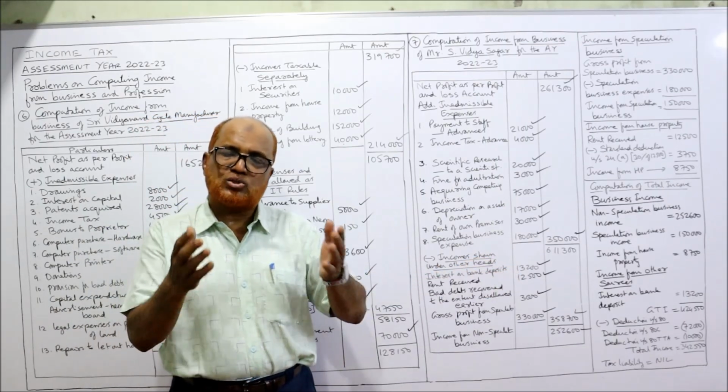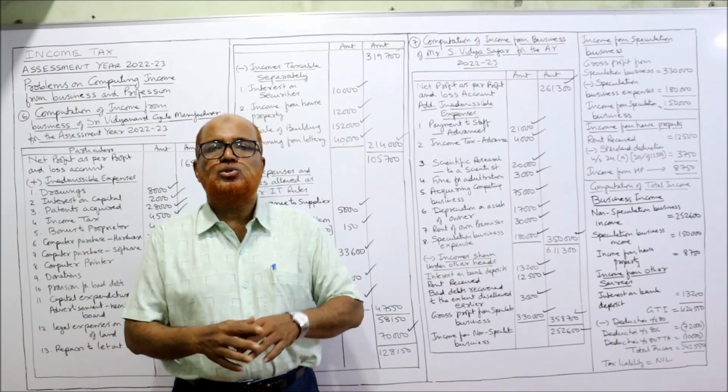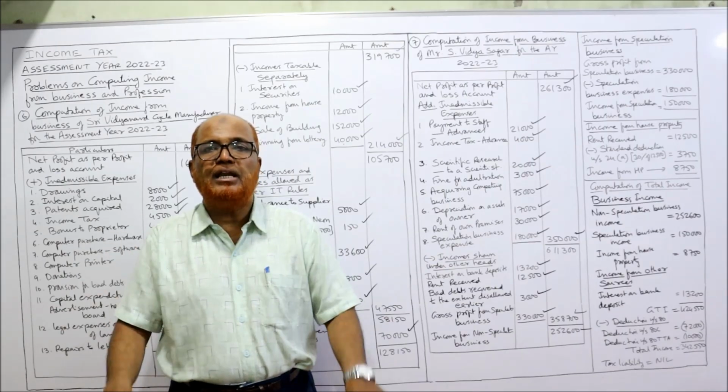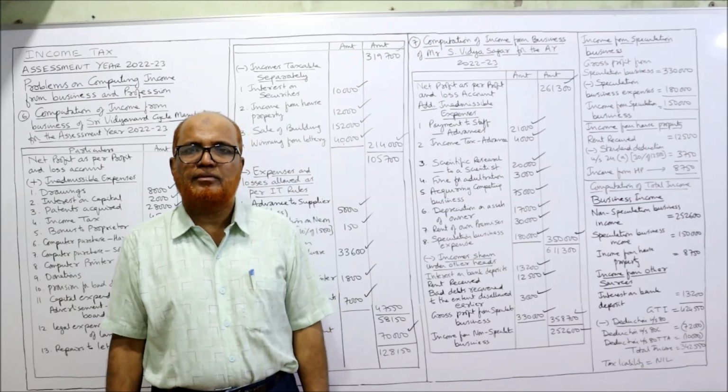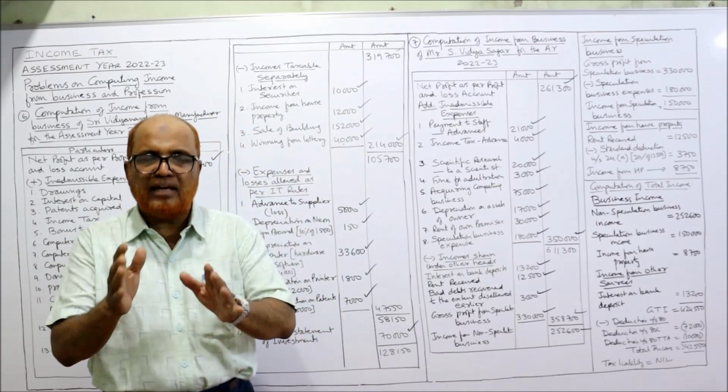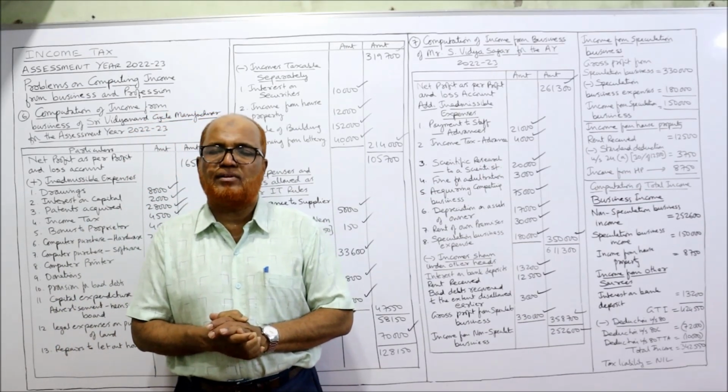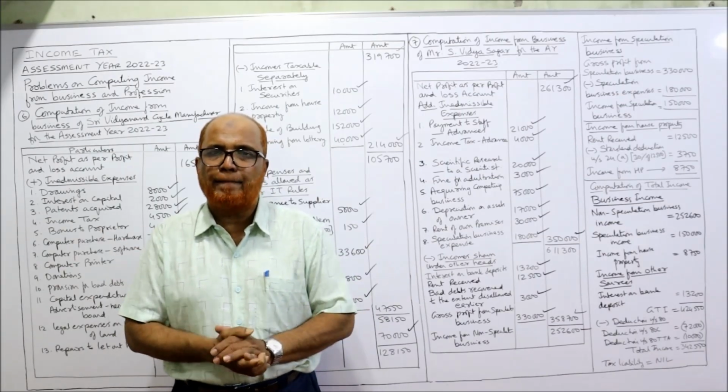Our basic income tax will be less than 12,500. So the tax liability of the assessee will become nil because his income is up to 5 lakh rupees. By availing the benefit of tax rebate under section 87A, his tax liability will become nil.